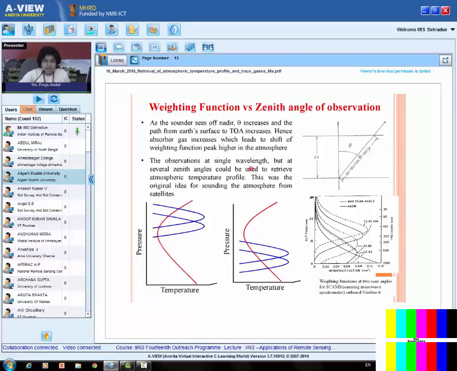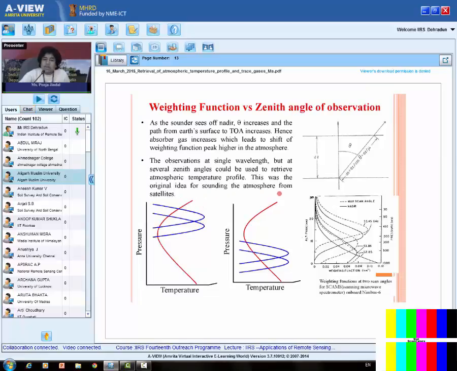Observation at a single wavelength but at several zenith angles could be used to retrieve the atmospheric temperature profile. See, now I know the zenith angle, so if I am looking over here, I know the weighting function is here, meaning I am getting the information at this level. If I am looking slant, I know I am getting the information at this level. Similarly, I can use various zenith angles to get information at various levels in the atmosphere.